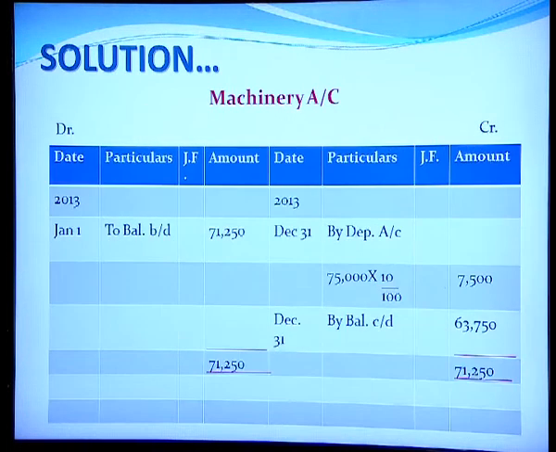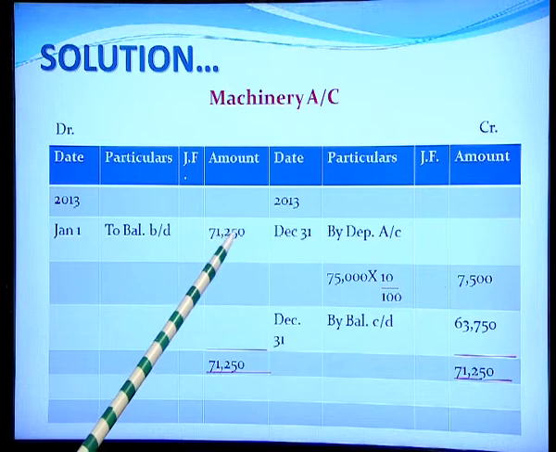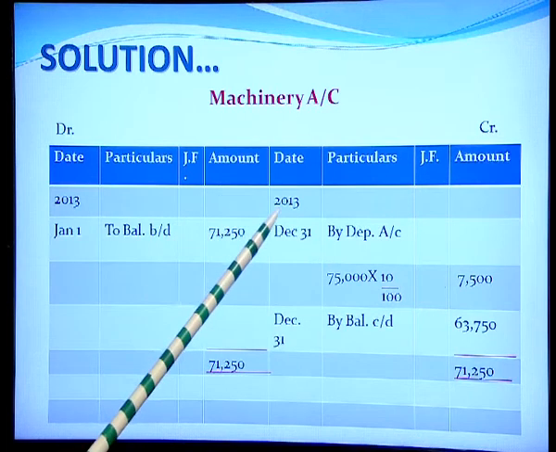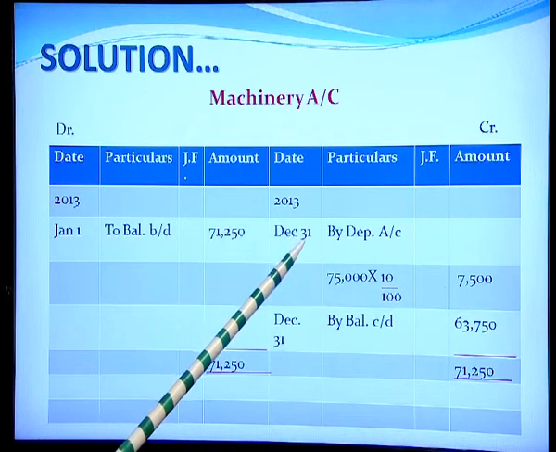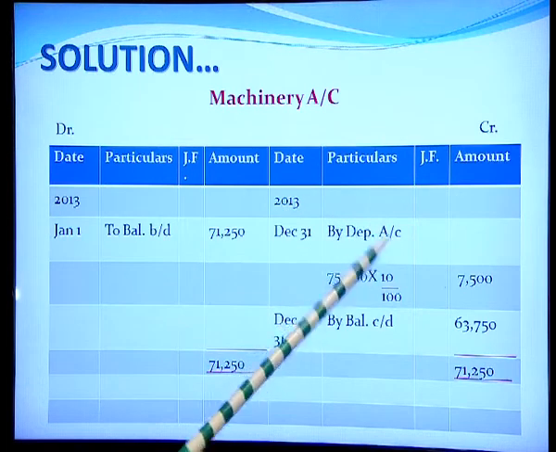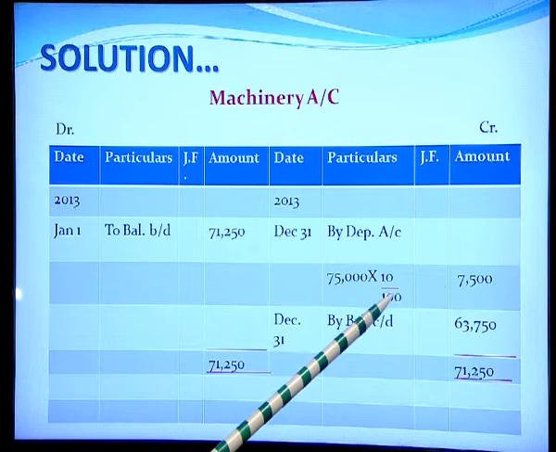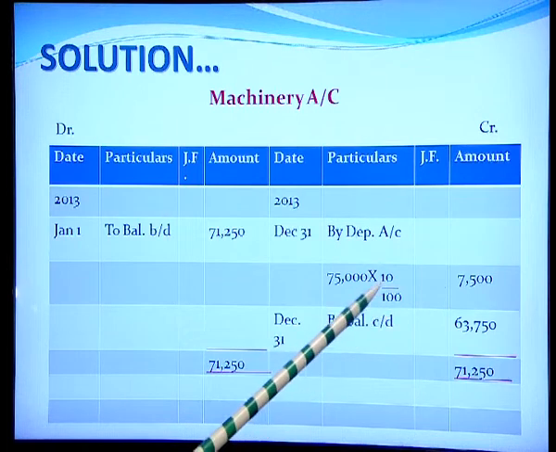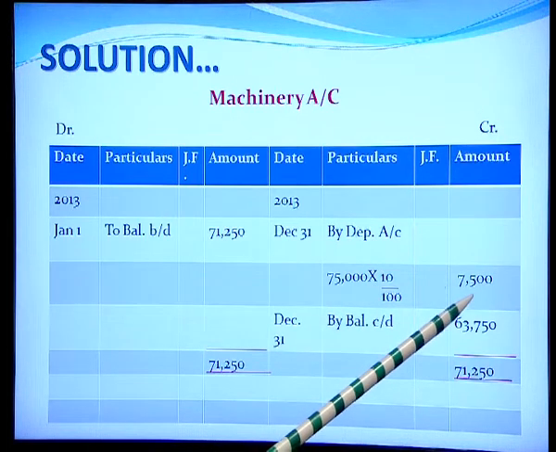Similarly, when we move on to the second year, that is 2013, as on 1st January, the balance would be brought forward from the previous year. So, to balance brought down 71,250, and then again on 31st December, we shall provide the depreciation. So, by depreciation account 75,000 into 10 divided by 100, that was 7,500.